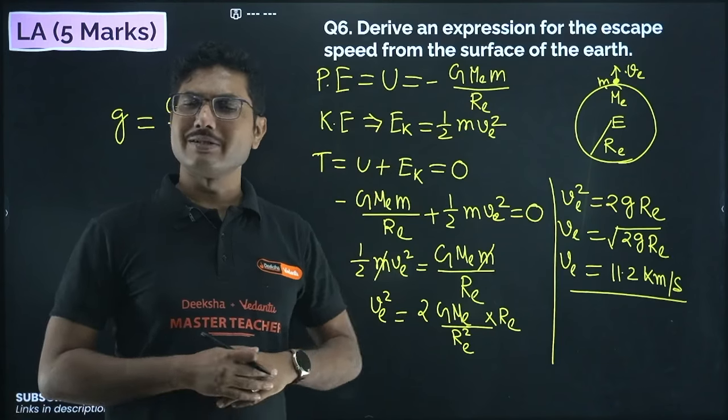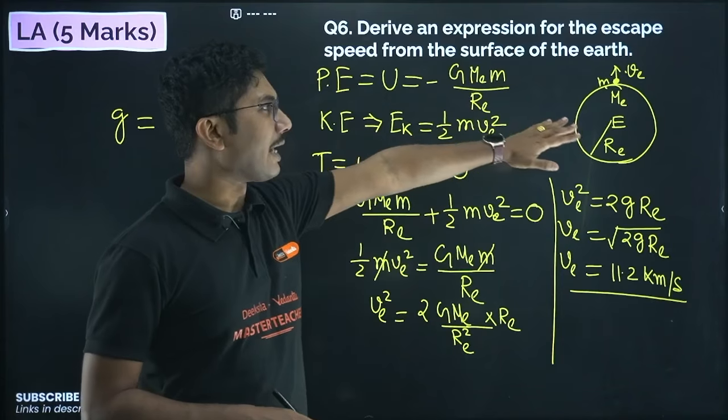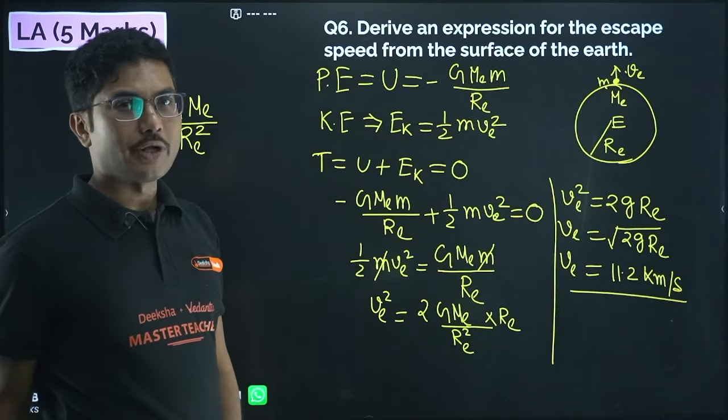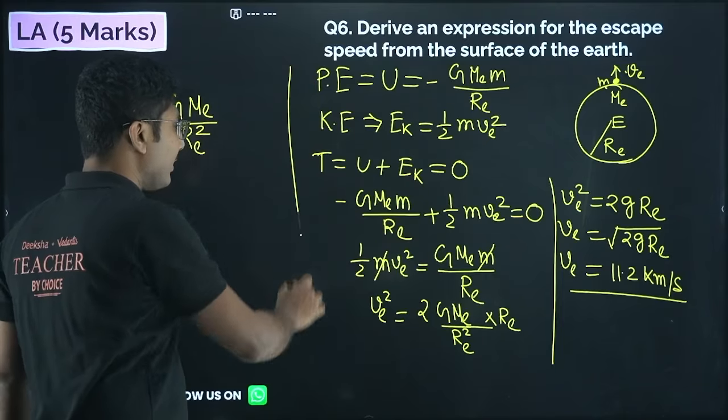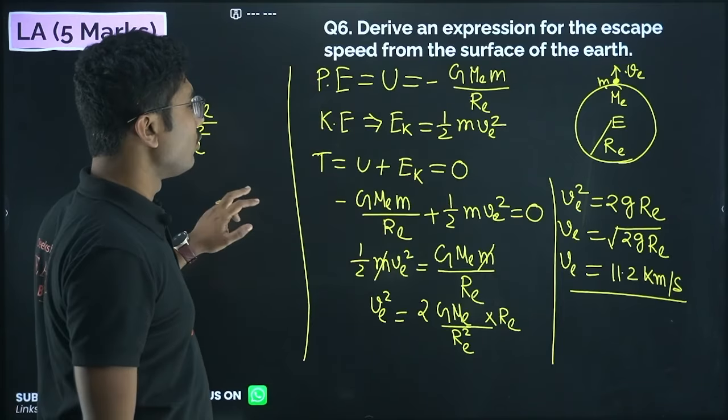These 3-4 lines you have to write, and if you draw the diagram along with them, then you don't need to write too many things. This is one of the easiest derivations, and you should get full marks.